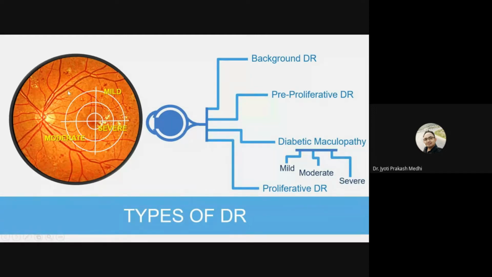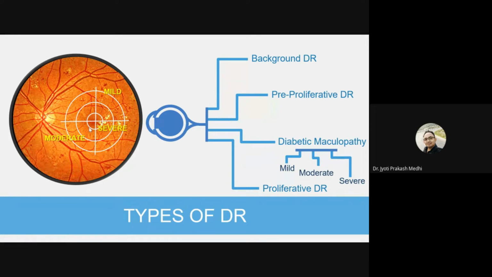We form these three concentric circles with respect to the optic disc diameter. This is our optic disc. Whatever optic disc diameter is present here, we will calculate this circle with respect to that. For example, the outer layer is at 2 optic disc diameter, the middle circle is at 1 optic disc diameter, and the inner circle is at 1/3 of optic disc diameter.